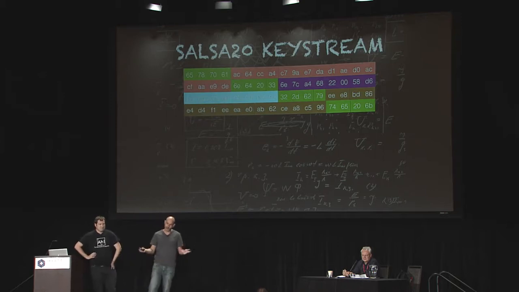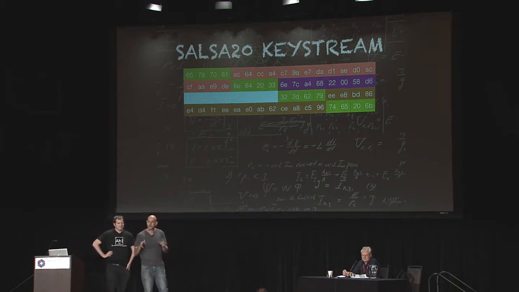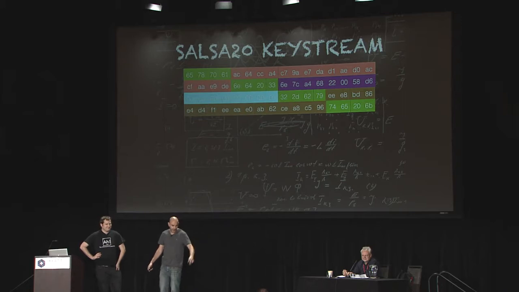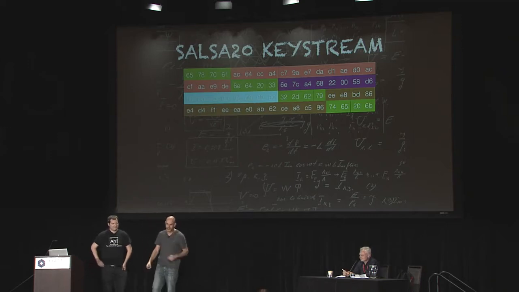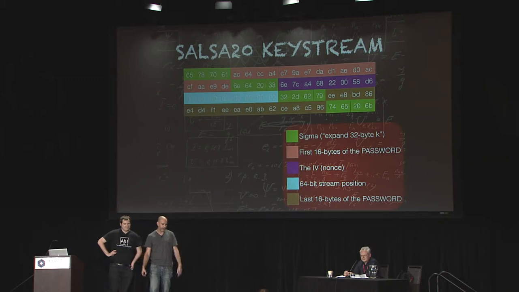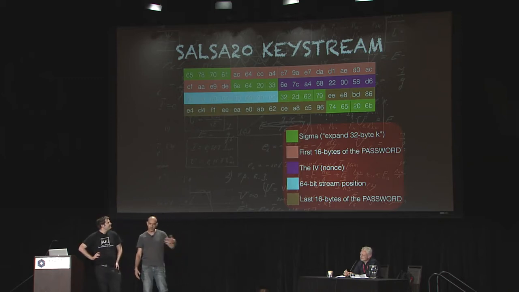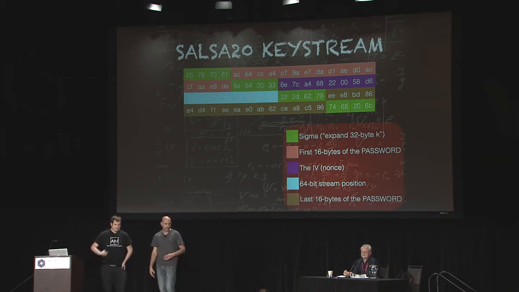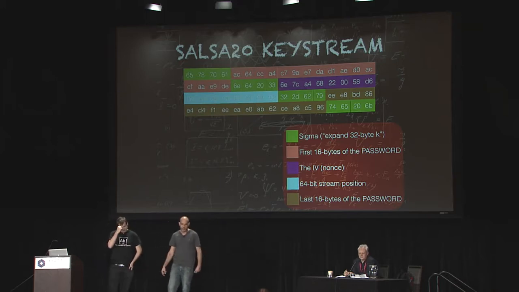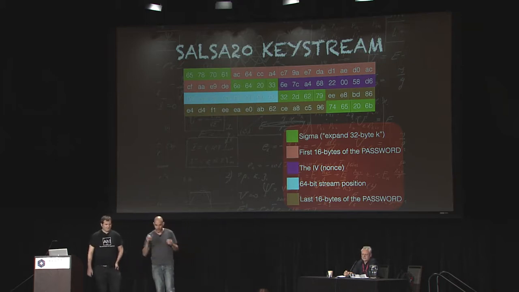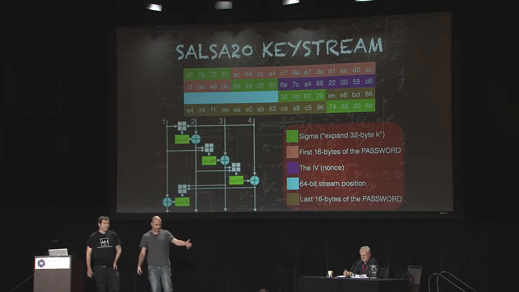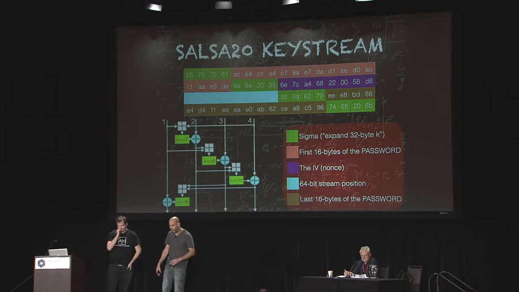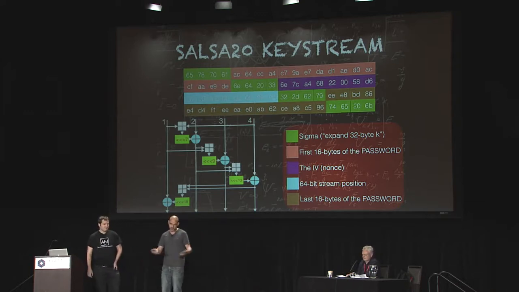Now, if you haven't heard of it, it's okay, because as I said, it's a pretty hipsterish algorithm, but it's a symmetric stream cipher, and as such, it needs to produce a key stream. The way to do it, in a nutshell, is this struct over here, which has these parameters: a sigma, an IV, a 64-bit stream position, and most importantly, 2 chunks of 16 bytes of password. Now, this entire struct goes into this very nice mathematical diagram that's pretty easy to implement, and the product of this is the key stream.